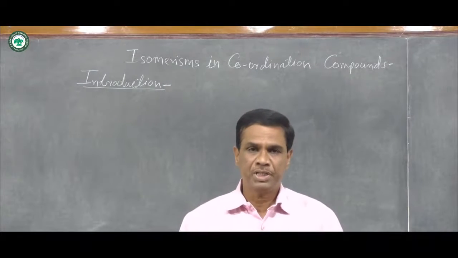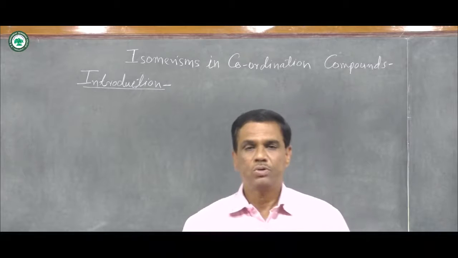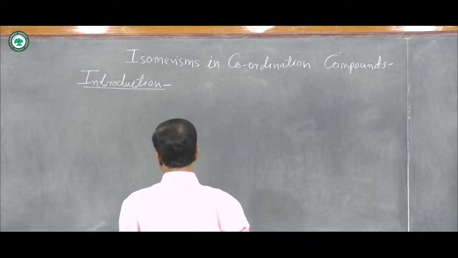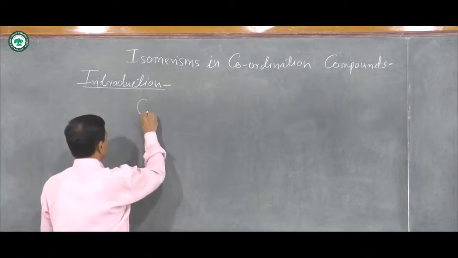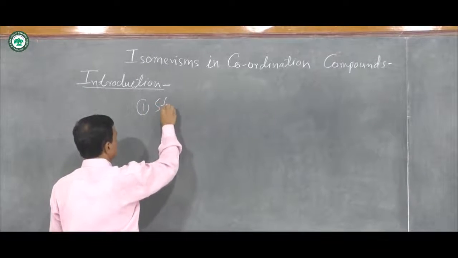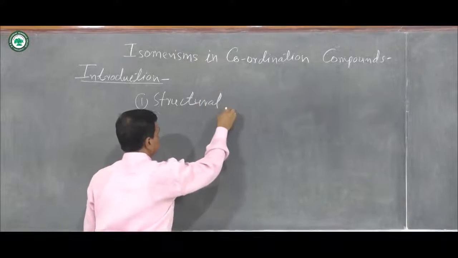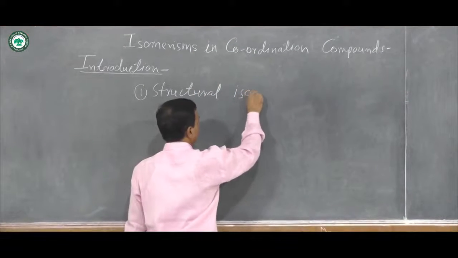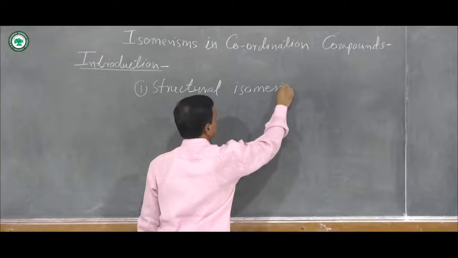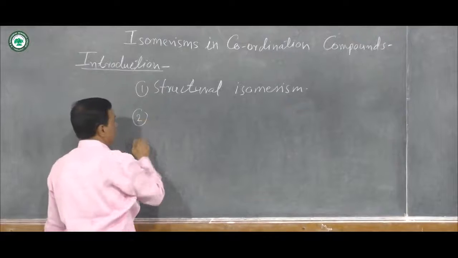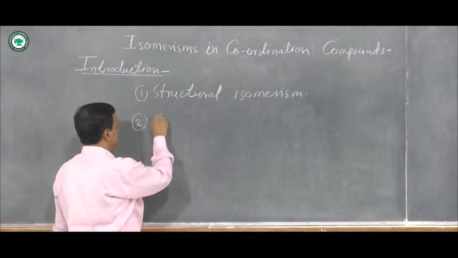On the basis of their arrangement, there are two types of isomerism. One is known as structural isomerism, and second is known as stereoisomerism.